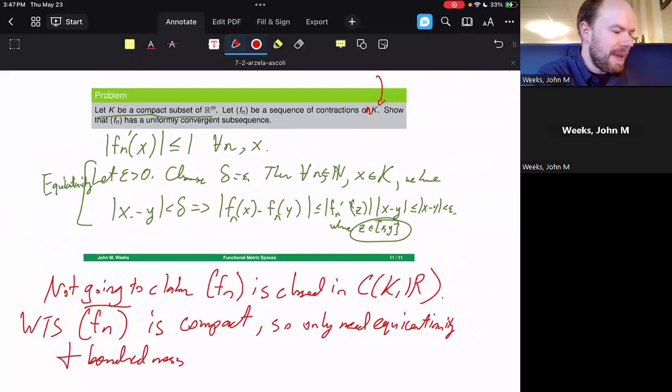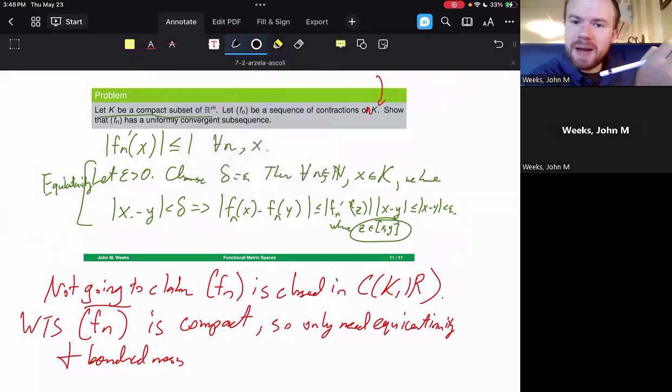So that might be a claim that you might want to go through and just ensure. For example, if a set is equicontinuous, then its closure is equicontinuous. If a set is bounded, then its closure is bounded, for continuous functions. But I'll let you go through and verify those claims if you would like.